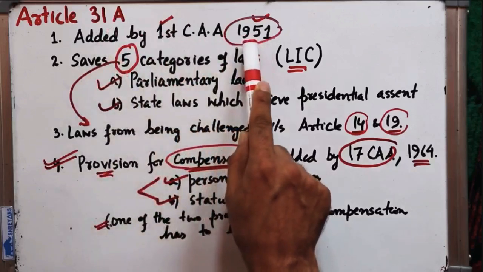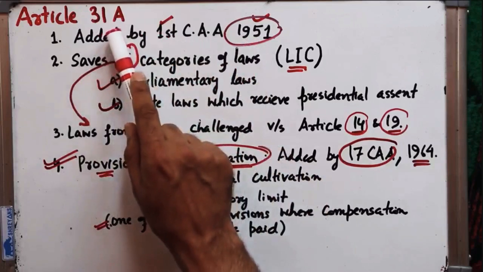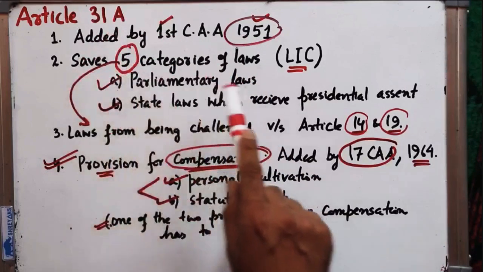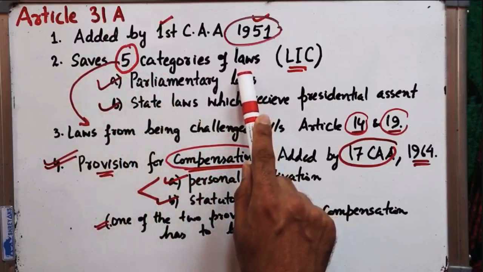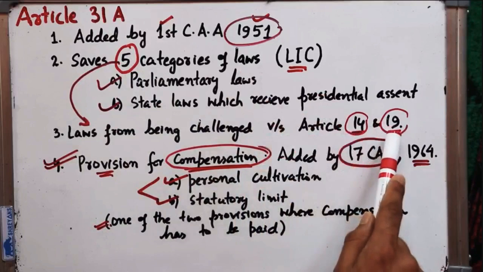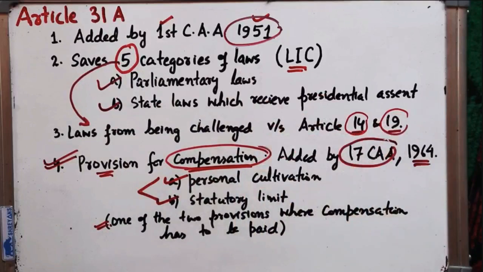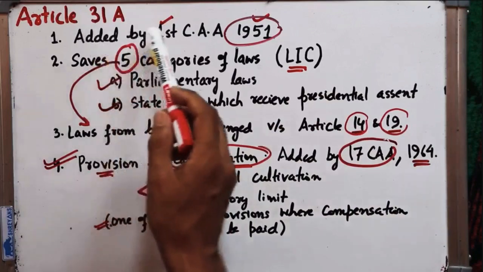And what is the purpose of Article 31A? The purpose of Article 31A is that it saves 5 categories of laws from being challenged and from being invalidated on the ground that they are in contravention with Article 14 and Article 19. So there were some laws which were in contravention with Article 14 and 19, and the people who were aggrieved approached the judiciary, and the judiciary gave rulings. In order to nullify these things, the parliament made this First Amendment Act.